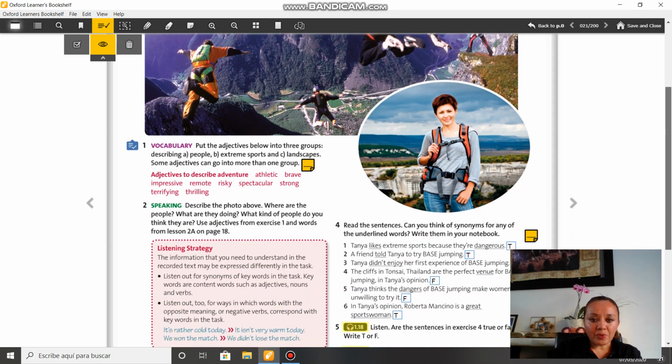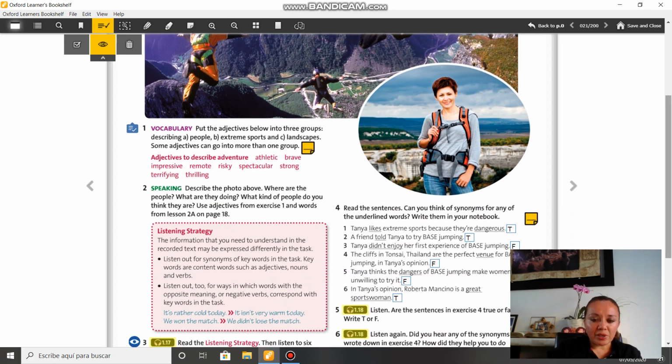So, I think the words are simple, but if you don't understand the meaning of one word, look for this in your dictionaries, okay? In exercise number 2, it says, describe the photo above. Where are the people? What are they doing? What kind of people do you think they are? And use adjectives from exercise 1 to help you, or words from lesson 2A on page 18, okay?